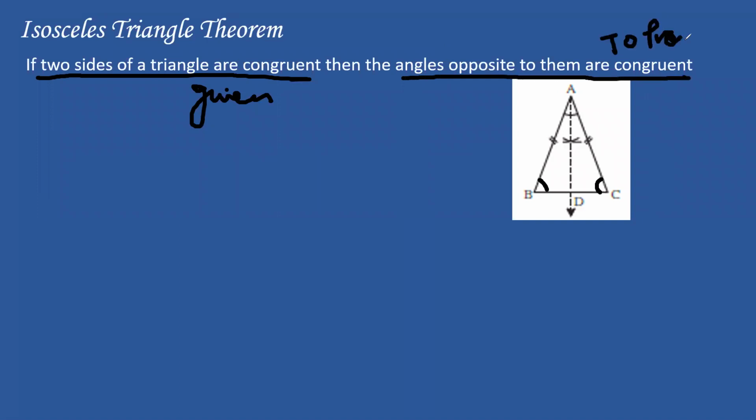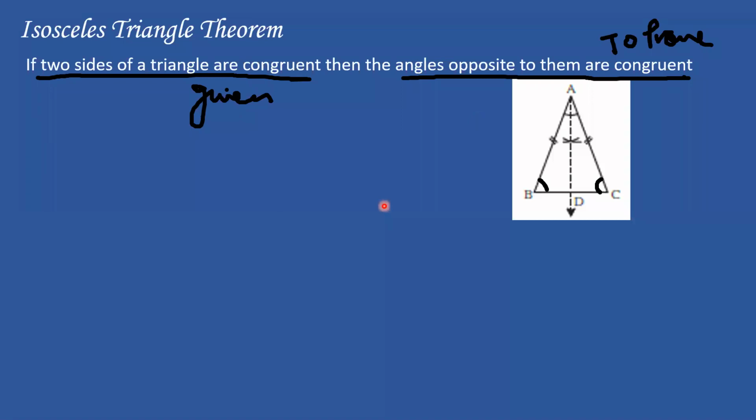So in triangle ABC, angle ABC has to be equal to angle ACB. Once I prove it mathematically, I can tell all other mathematicians that look, I have proven it and it is correct, and the other people will also say yes, it is correct. This is why we have derivations.